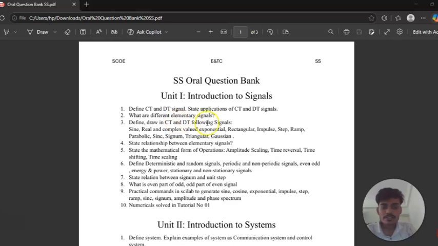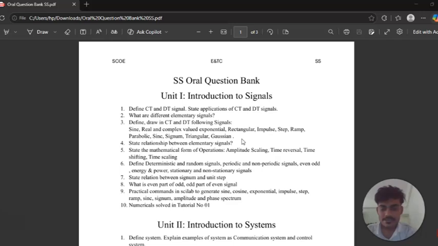After that, what are the different elementary signals? That is the second important question. You have to do this one very well. Then the third question, which is very important: define and draw in CT and DT the following signals: sine, real and complex valued exponential, rectangular, impulse, step, ramp, parabolic, sinc, signum, triangular, Gaussian. These are all the types of signals.